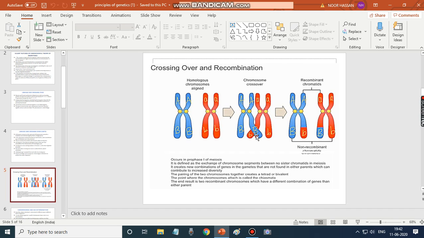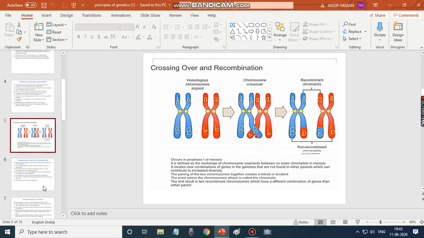Here exchange of genetic material occurs. This is shaded with a different color so that you can understand. This small blue shaded part is exchanged for this red shaded part. So, you can understand here. These are the recombinant chromatids. Okay, so this is what happens during crossing over.